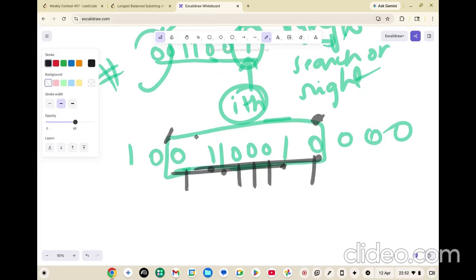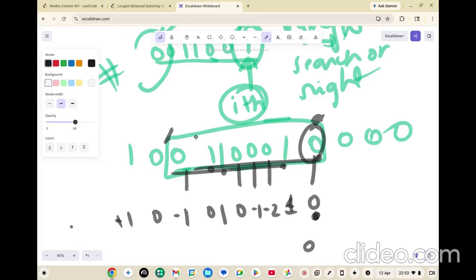In this case, it will be +1, 0, -1, 0, 1, 0, -1, -2, again a 1 and 0, right? For this 0, if you try to replace this 0 with a 1, what will happen? You will check, if any 0 is replaced by 1, how much difference will it contribute? A difference of +2. So we'll say 0 plus 2. Does 0 plus 2 exist in this string? You will check for it and it does not exist.